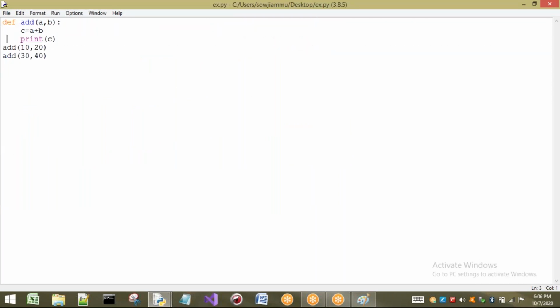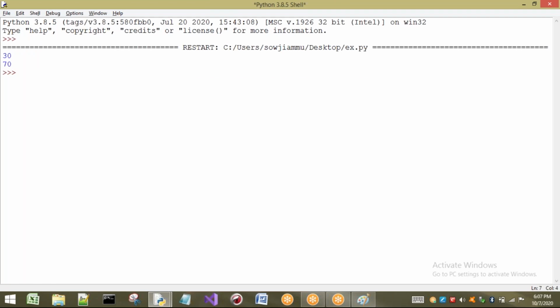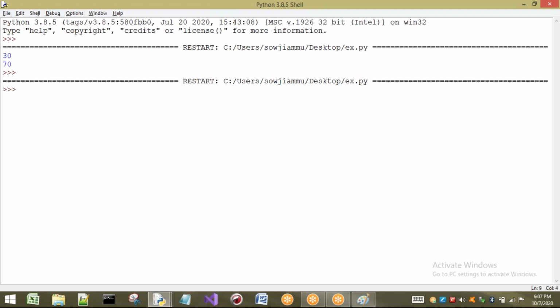Now I don't want to print this one here. That means I want to return whatever result is generated to the caller. Who is the caller? From here I am going to call this function. So the statement becomes: here I am going to write return c, where the result is in c. If I write it this way, observe carefully. What happens here? It is not going to print anything. Why is it not going to print anything? I am going to discuss.